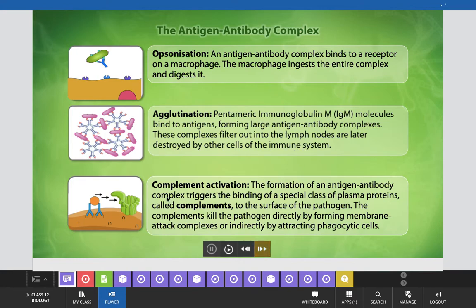And the third type of reaction that you can see here in this image is complement activation. In this type of reaction of the antigen antibody complex, the formation of an antigen antibody complex triggers the binding of a special class of plasma proteins called complements to the surface of the pathogen, and the complements kill the pathogen directly by forming membrane attack complexes or indirectly by attracting phagocytic cells.